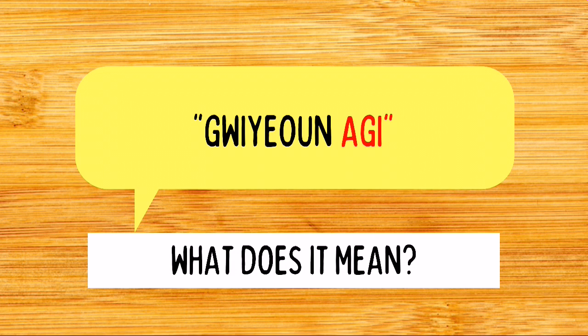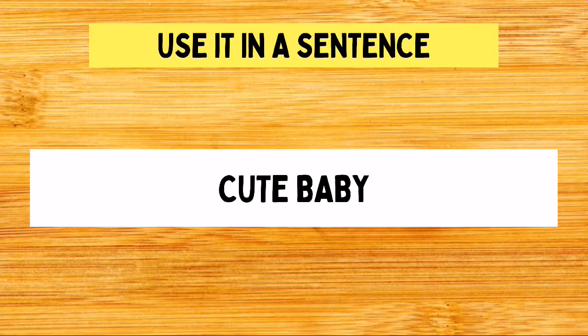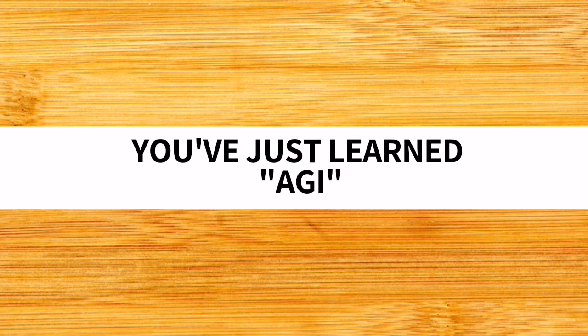Now, looking back to this, which is shown at the start of the video, we already know by now that the meaning of the phrase 귀여운 아기 is simply cute baby. And with that, you've just learned agi.